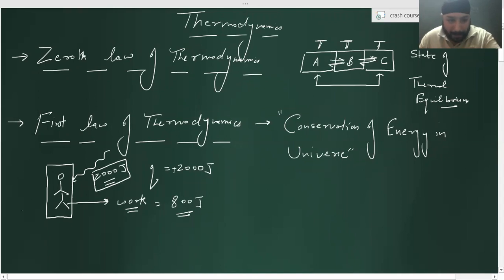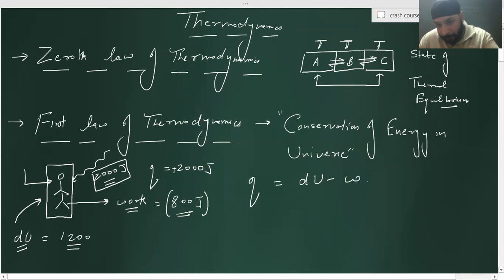Now tell me, what is the net internal energy change in this particular human body? If I'm giving 2000 joules, and he has used 800 joules to do work, then what is the net energy which will be stored in this person? 1200 joules. That is the first law of thermodynamics. Getting it? According to the first law of thermodynamics, Q is equal to dU plus W. Getting it?